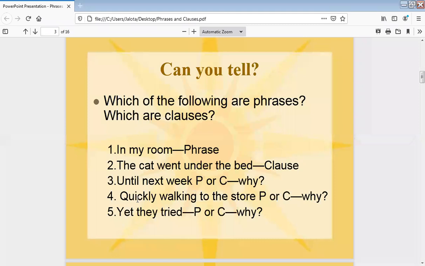Until next week, quickly walking to the store. To tell whether it is a phrase or clause, you are supposed to search for the finite verb. Until next week. Can you find any finite verb? Quickly walking to the store. Is there a finite verb? Yet they cried. Fine. When you want to understand the difference of a finite verb, you should take it in present tense, you can take tried as try. Yet they try. Okay.